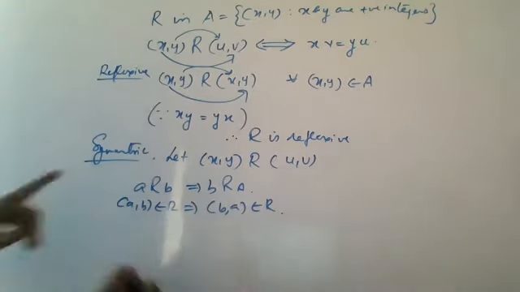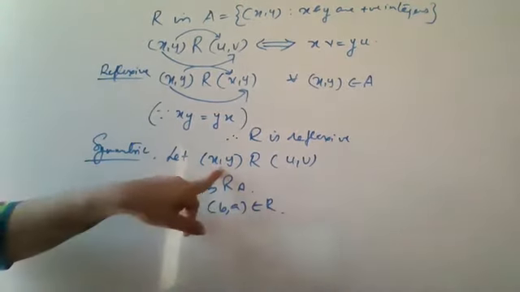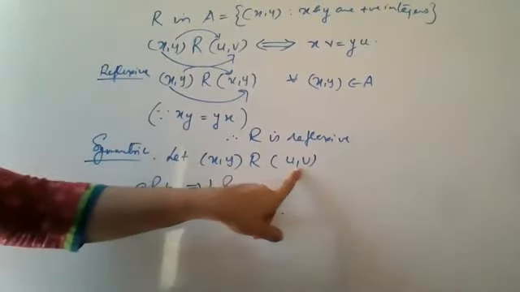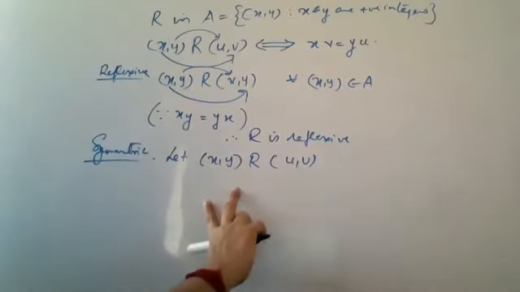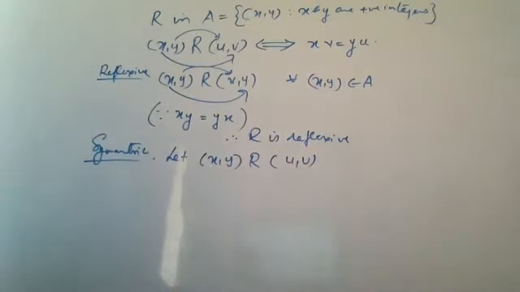So here also similarly, but instead of A you have this ordered pair, and instead of B you have this ordered pair. So what you need to get is the reverse order of this. That is, (u, v) is related to (x, y) you should get.